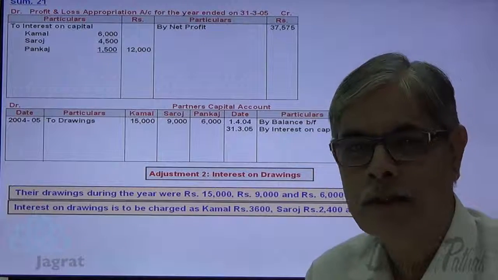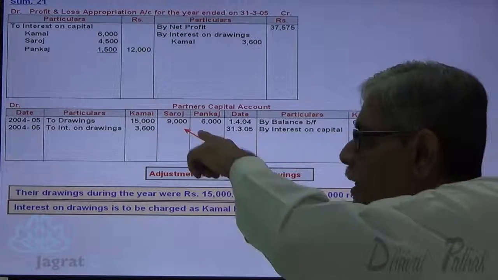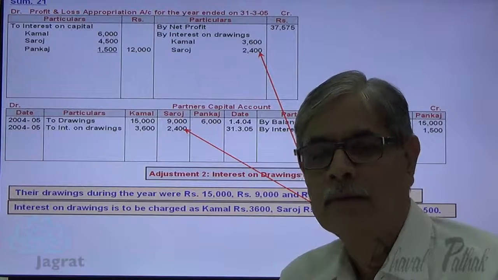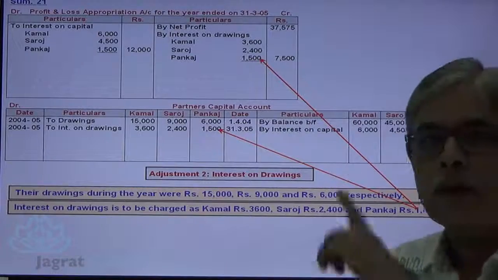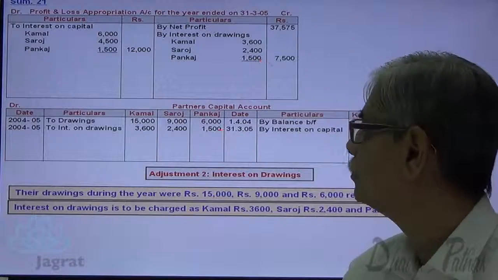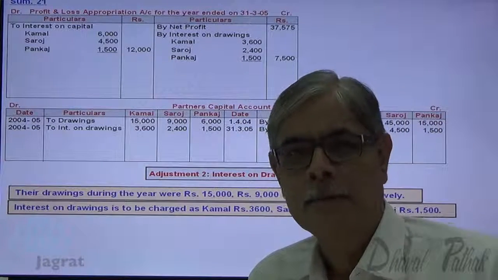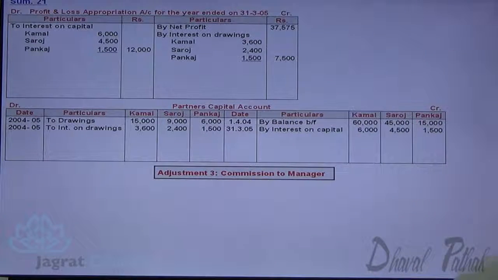So interest on drawing, observe the effect. Kamal capital account debit 3,600. Profit and loss appropriation account credit. Saroj capital account debit 2,400. Profit and loss appropriation account credit 1,500. Pankaj capital account debit to profit and loss appropriation account credit. This is how effect for interest on drawings is given. Now next adjustment. Commission to manager.